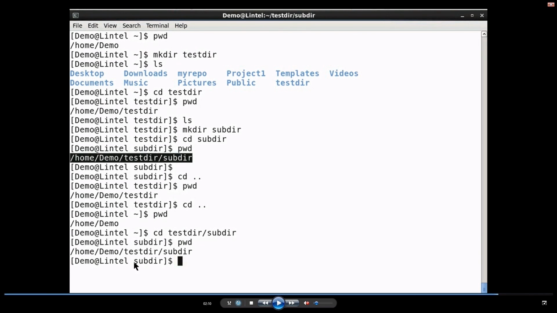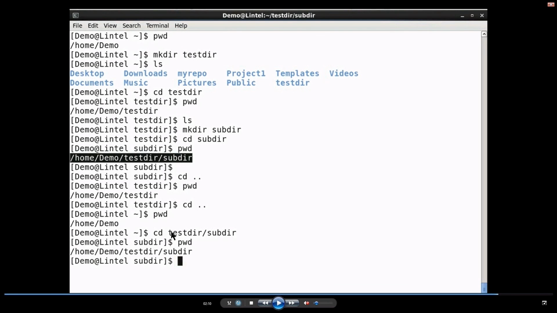So, this is the entire path. This forward slash indicates root, then there is the home directory within which there is demo, within which there is test dir and then sub dir. So, there are two ways to denote a path. A path that starts from slash, that is the root, we call an absolute path. Absolute paths usually start with a forward slash, and a relative path is different.